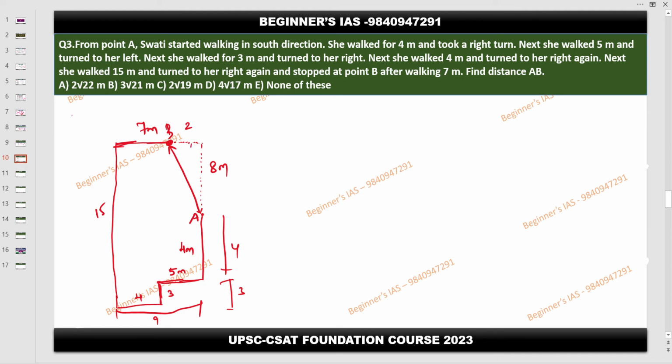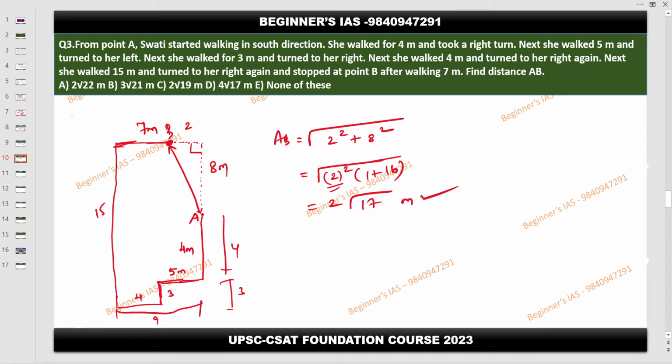So opposite of this one. According to the Pythagoras theorem, AB is equal to square root of 2 square plus 8 square. Then I'm taking 2 table common here, so 2 square, then 1 plus 2 table common means what? 4. 4 square is nothing but 16. Obviously square root of square is nothing but square and the square root gets cancelled. Then 2 root 17. 2 root 17 meter is the answer.